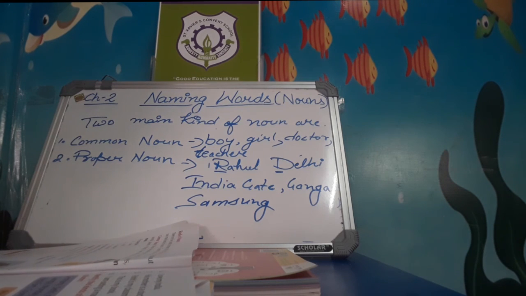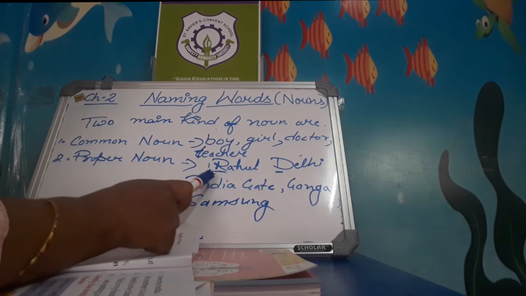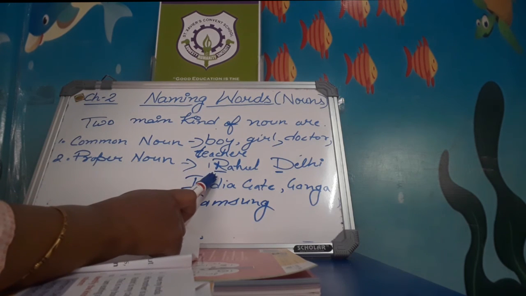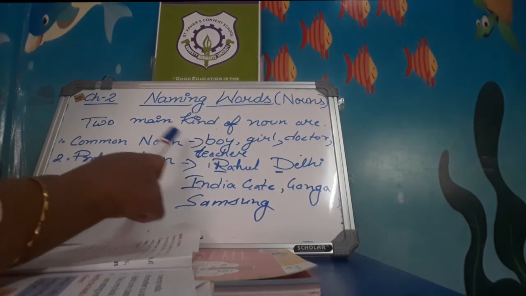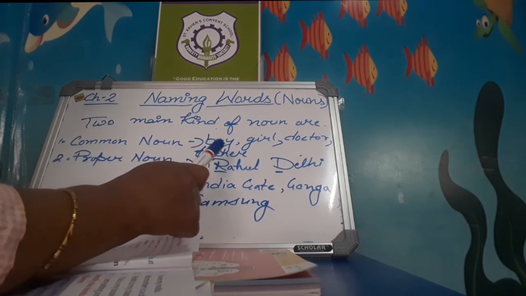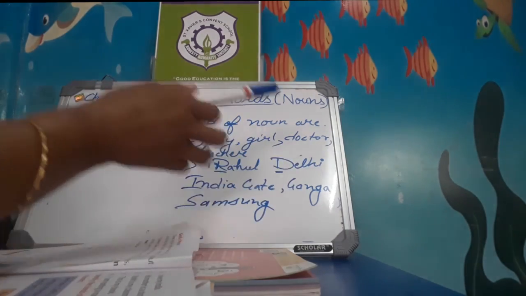Now you understand common and proper nouns, and remember that a common noun begins with a small letter and a proper noun begins with a capital letter. A proper noun has some particular name and a common noun is only the name, boy, girl, doctor.